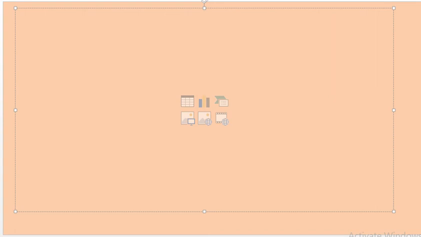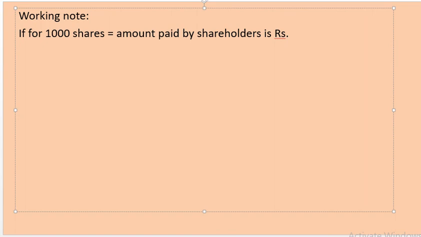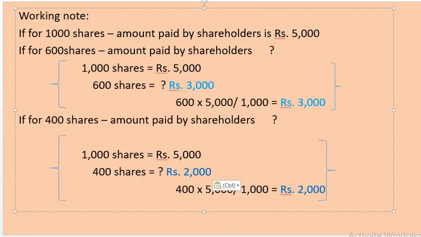So, directly we calculated profit on reissue. But in this problem, forfeited shares is 1000 shares, but reissued is only 600. So, on the basis of that we are going to draft a working note on how to calculate that. There is a small working note in this problem. Let us see what it is.